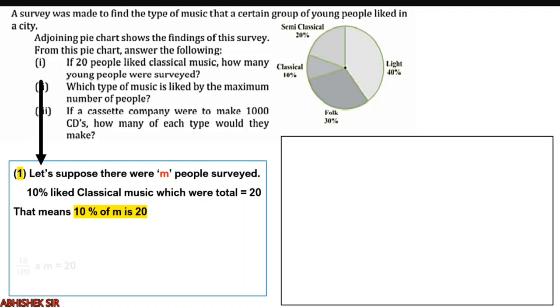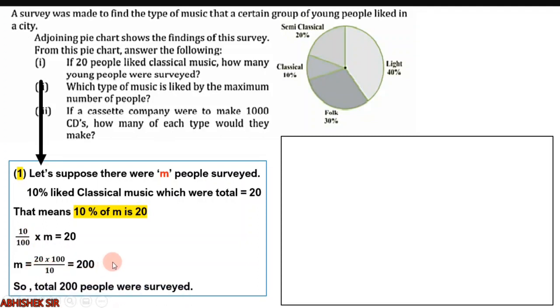Now let us solve this one. Whenever we are solving a question related to percentage, we remove the percentage symbol, we put it upon 100, and of is converted into a multiplication sign, right? So 10 upon 100 into m equals 20. Now we are finding m, so you take this 100 to the other side and 10 below. So that will become 20 into 100 upon 10, and if you solve this, it will be 200. That means a total of 200 people were surveyed, and the rest of the percentages given are accordingly. Clear? So this is our first answer.